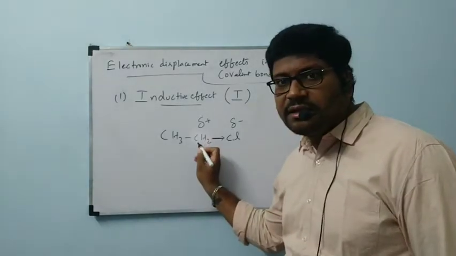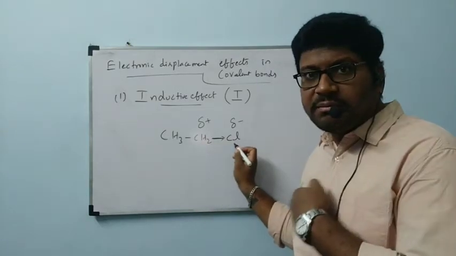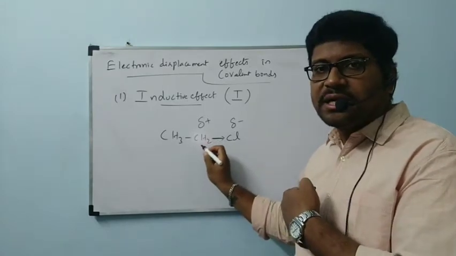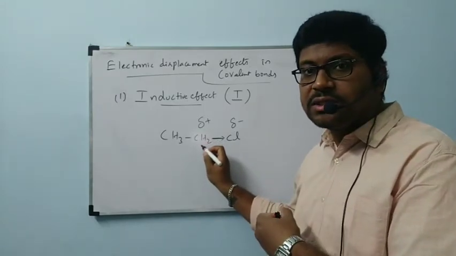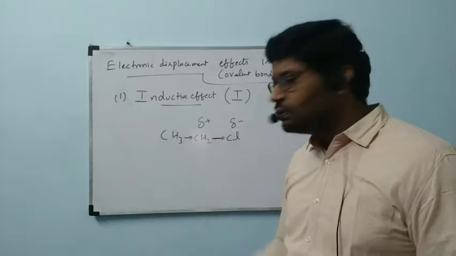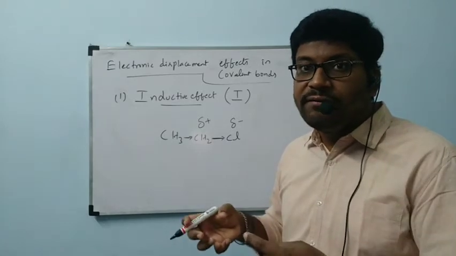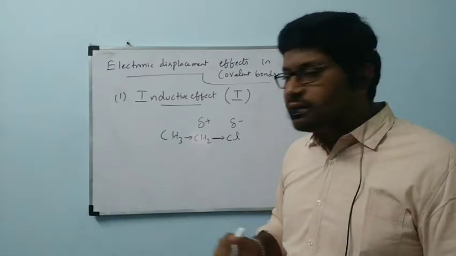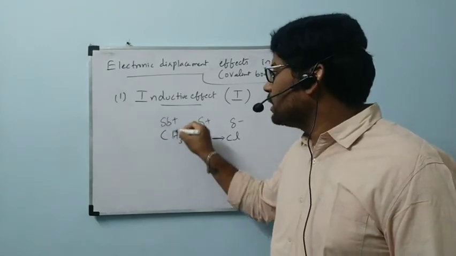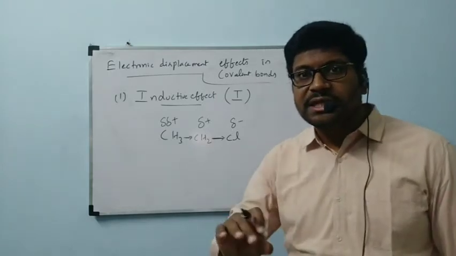This carbon, which got positive charge, is electron deficient, like the boy from whom I pulled. This carbon wants to pull electrons from the next carbon to fulfill its charge. But it develops less positive charge when compared to the first carbon, because the effect is reduced.